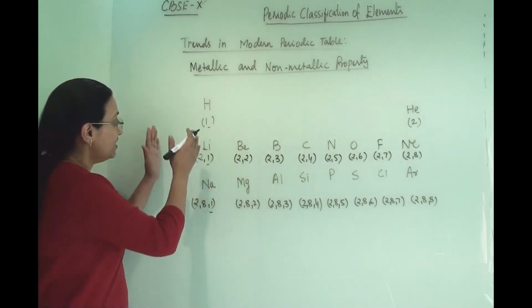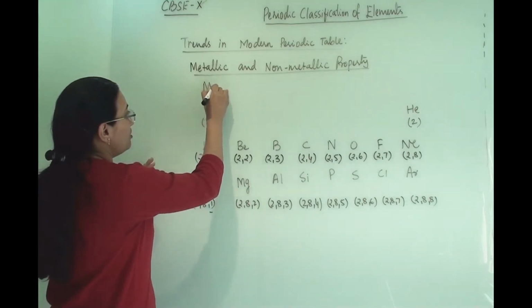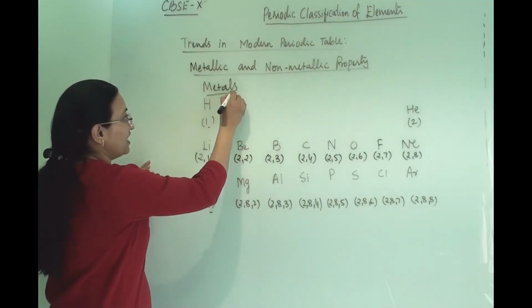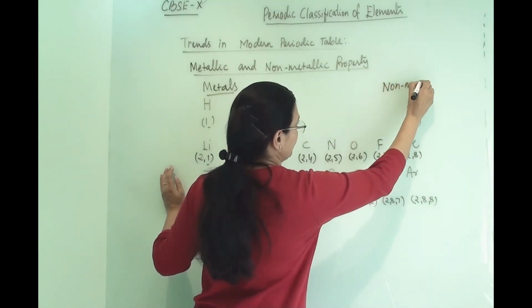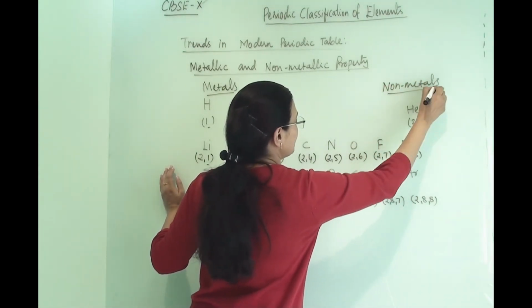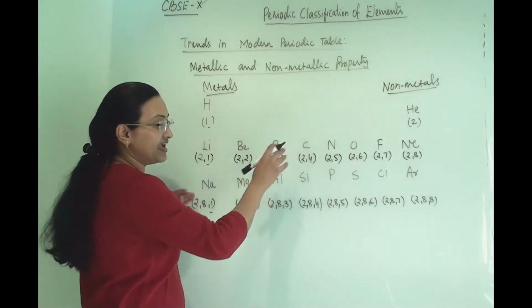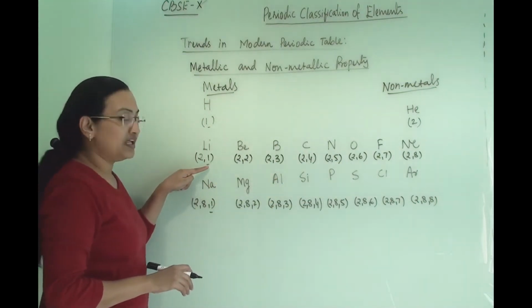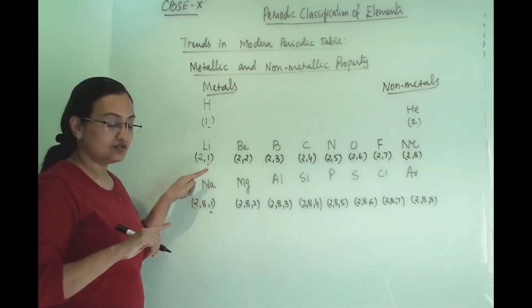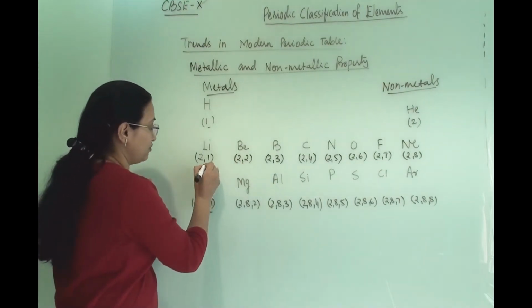Towards the left-hand side all metals are there, and towards the right-hand side all non-metals are there. In between are the metalloids and transition metals. Here there is only one electron in the valence shell, so they will lose this electron.